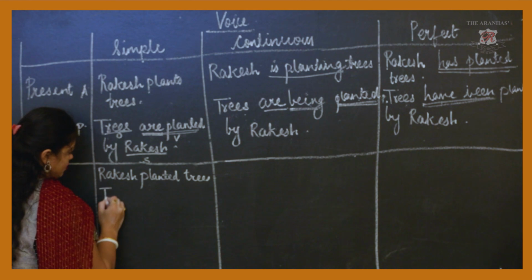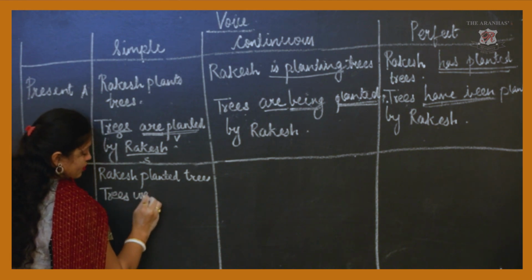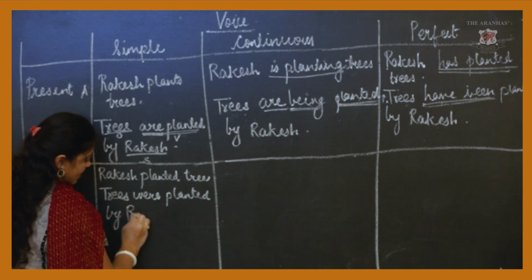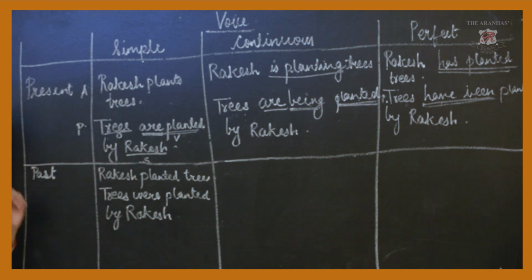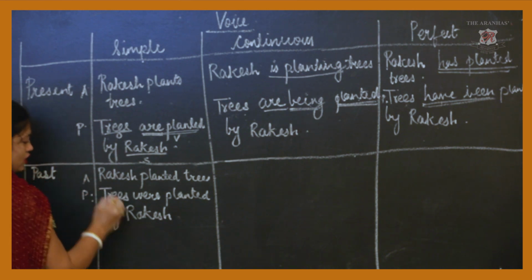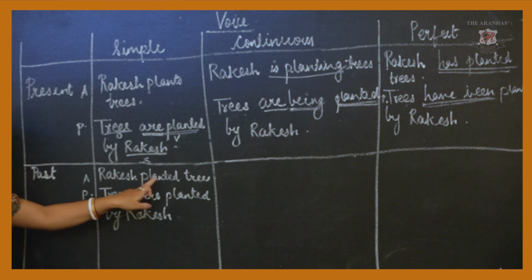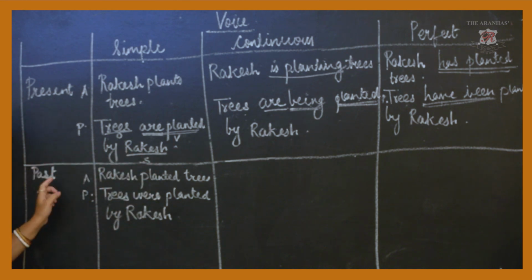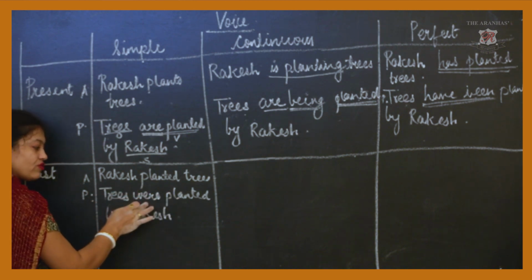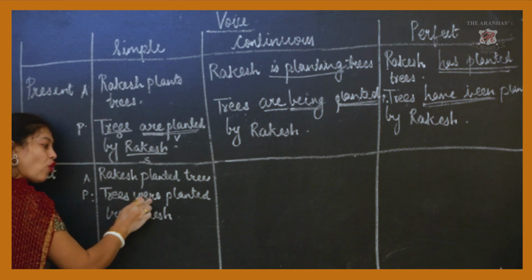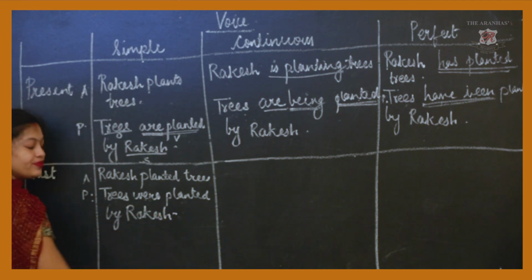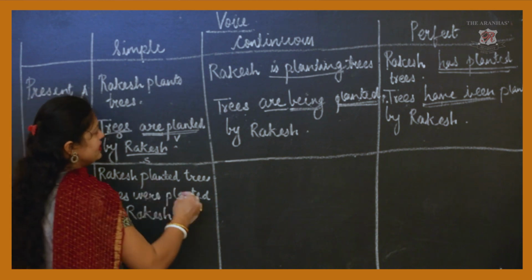So here trees were planted by Rakesh. Okay? Rakesh planted trees. Trees object, trees planted. Since it is simple past tense, that is why were planted. Since trees are plural, we are using were, otherwise we would have used was. Tree was planted. Trees were planted by Rakesh. Subject over here.